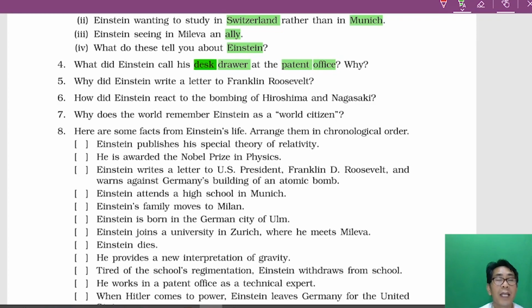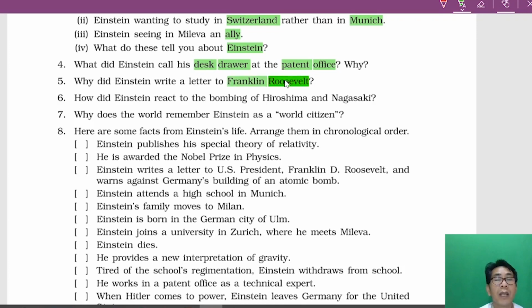He started working on his theories in physics on that desk. He used to put all the secrets. Okay, yeah. Why did Einstein write a letter to Franklin Roosevelt, the American president?